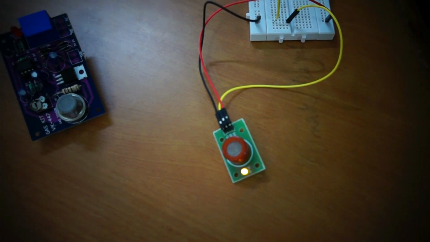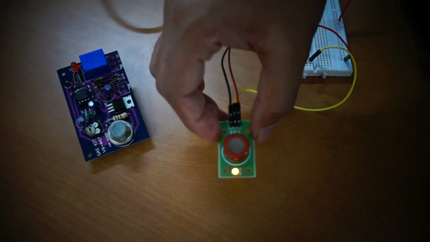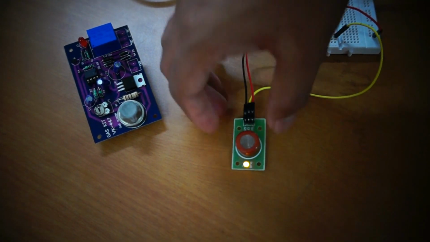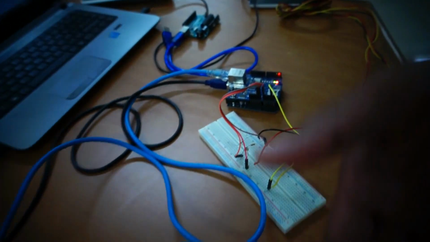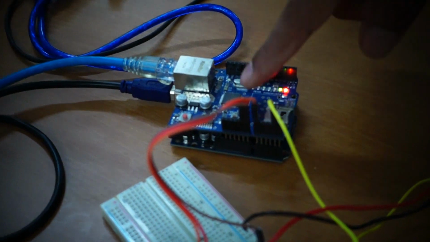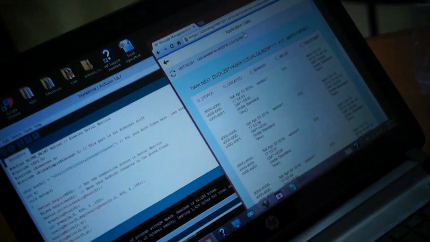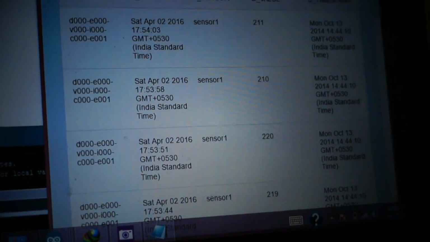Let's talk about the prototyping. This is the MQ7 carbon monoxide sensor. It is installed within the muffler of the silencer, from where it collects the carbon monoxide value and redirects the value to the Arduino board, which we have connected over an Ethernet shield to the internet, and this data is being redirected to the SAP HANA cloud platform. As you can see on the screen, we have the sensor number along with the corresponding value with the timestamp.